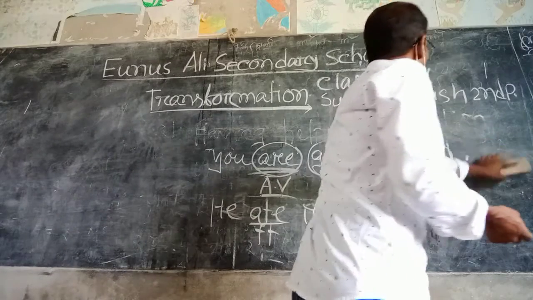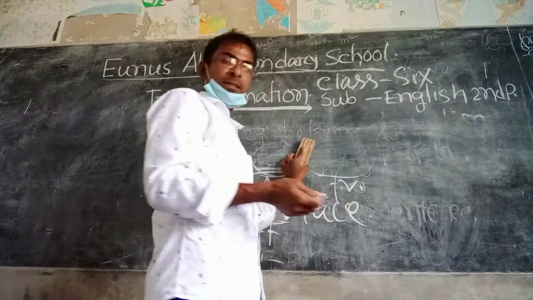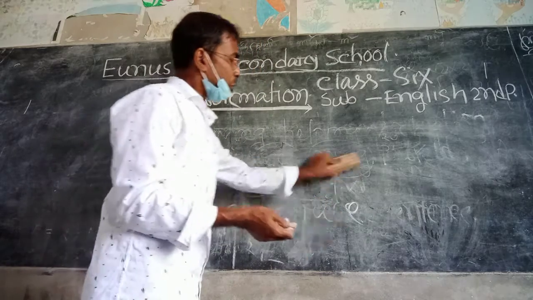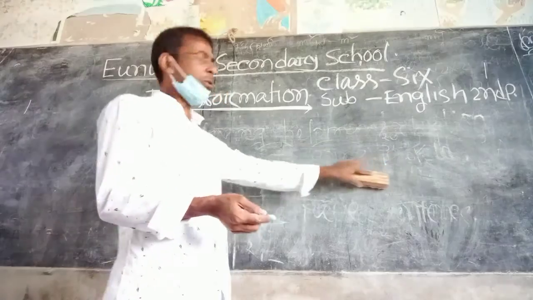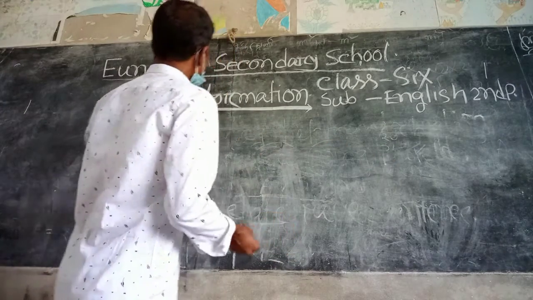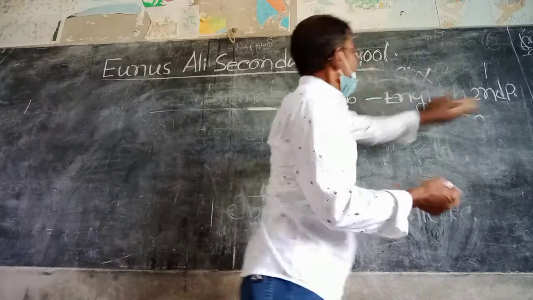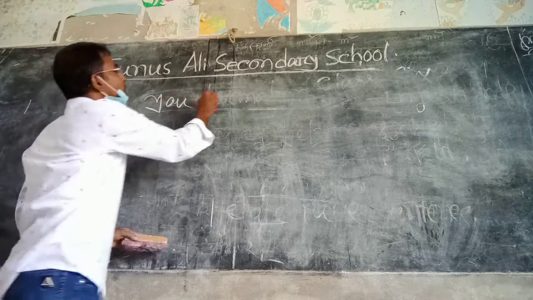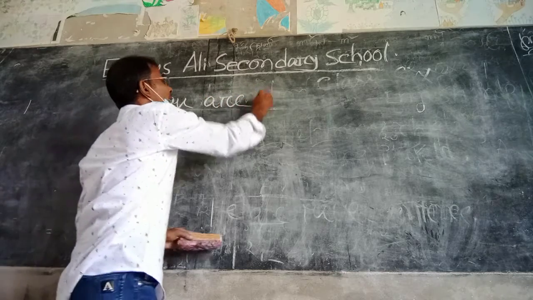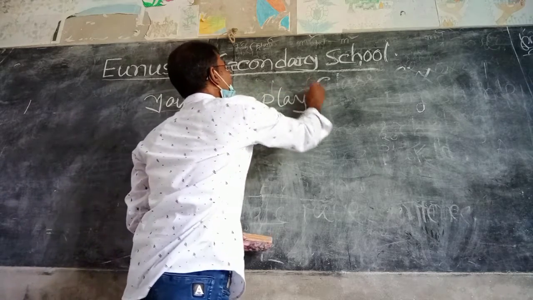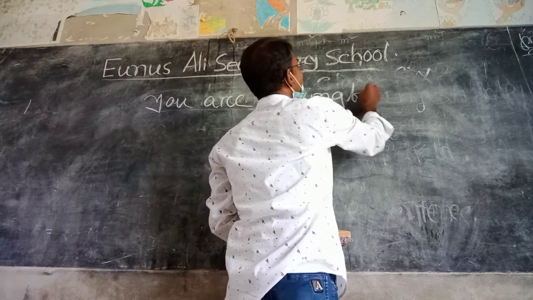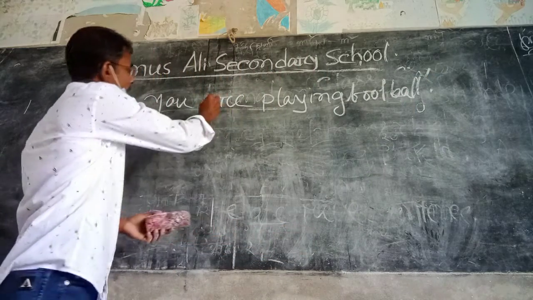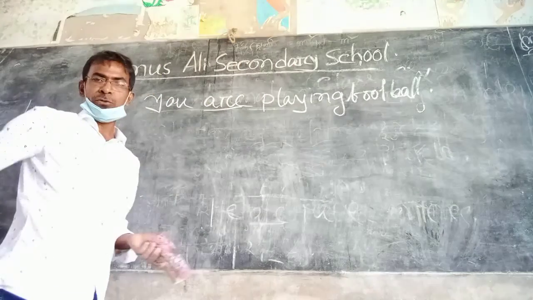Now we have to learn the sentence with an auxiliary verb. It is very easy to transform it into an interrogative sentence. You are playing football. Here, this is the auxiliary verb.